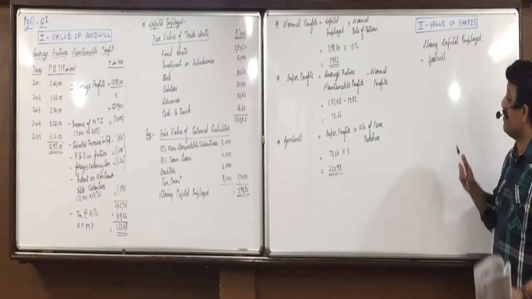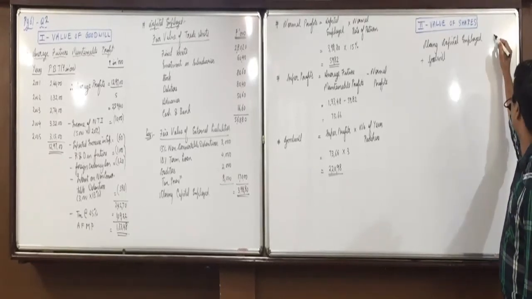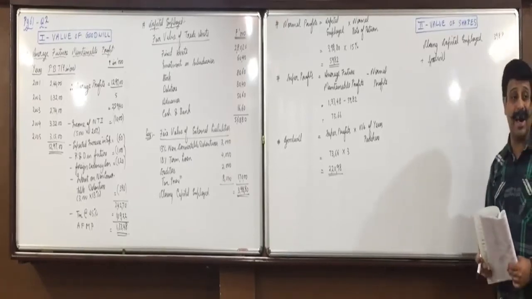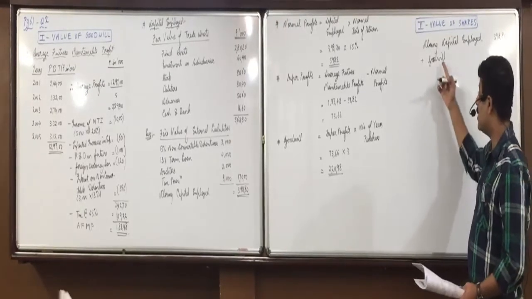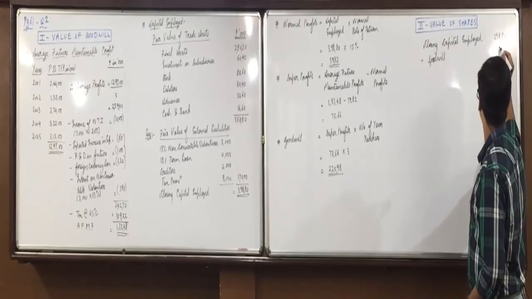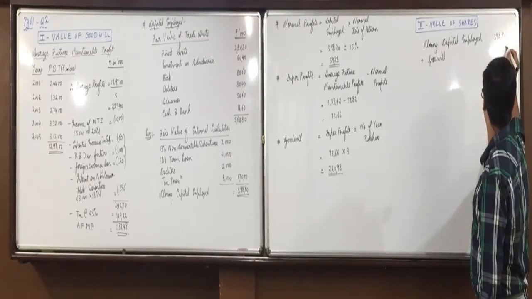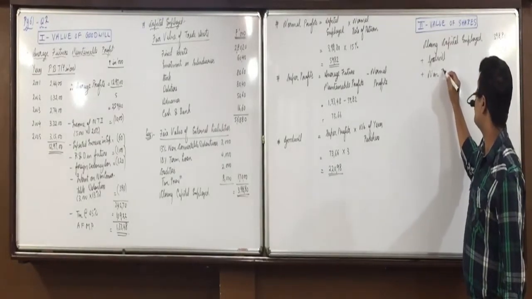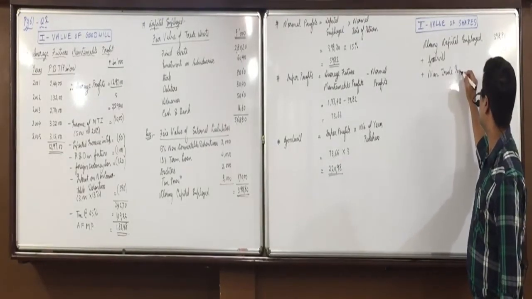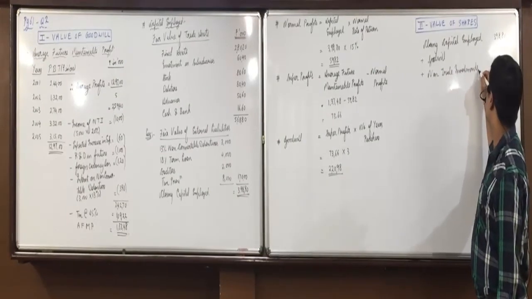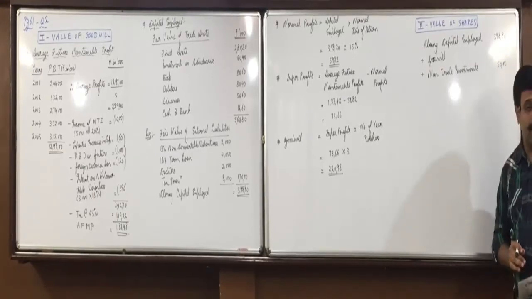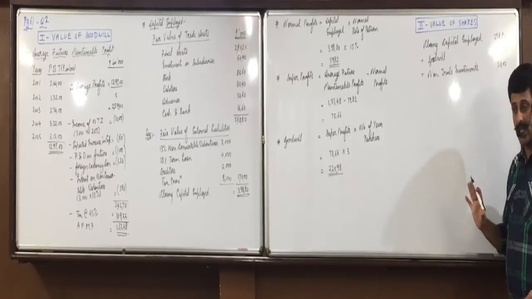Now valuation of goodwill will start directly with closing capital employed. What is that? 39880. Now what all things we need to add which are not included in goodwill? First is goodwill itself, that is 22098. What else? Other non-trade investments. Means non-trade investments we have to add here. They are not included in goodwill but included in shares. 5,000. Okay. Anything else to be added? Well, these two are not included, so these two we have to add.